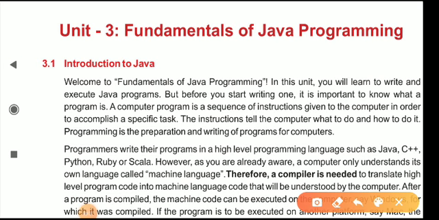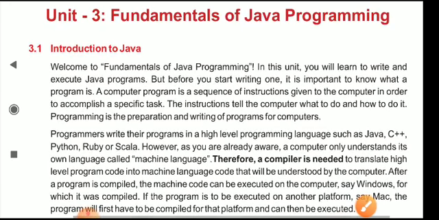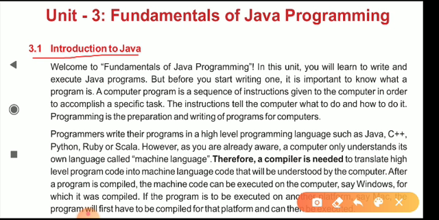Hi everyone. Today we will start Unit 3, that is Fundamentals of Java Programming. Today we will learn everything about Java. First we will start with the introduction, that is topic 3.1. Welcome to Fundamentals of Java Programming.